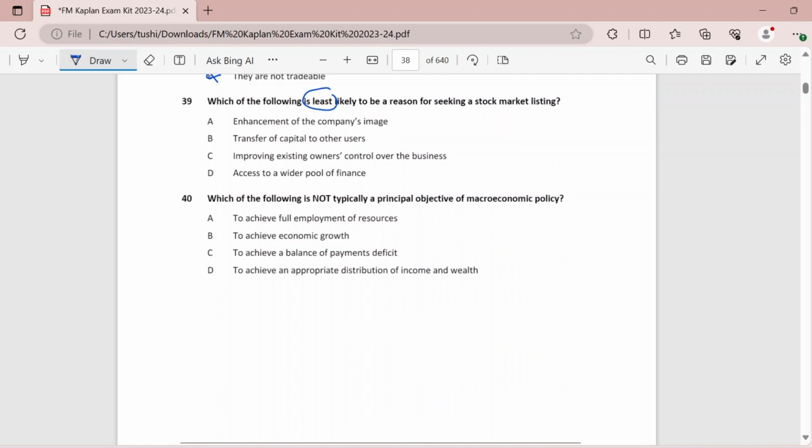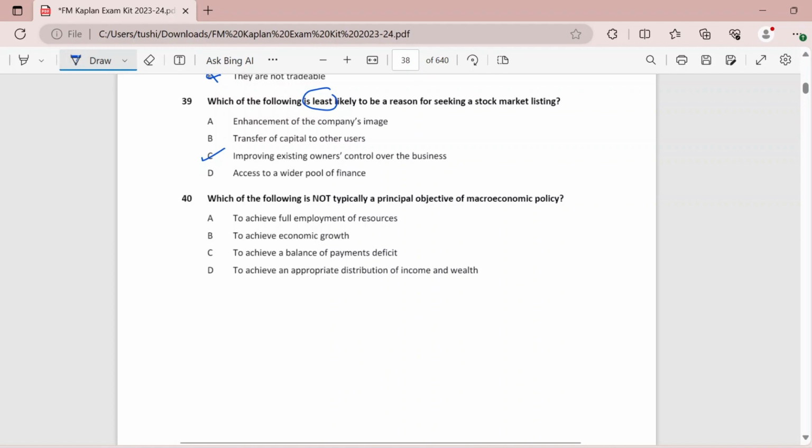So when we go for a listing, definitely the company's image will be better. We will have a transfer of capital again, because we are going for a listing, different people are going to be buying our shares, and we also have access to a wider pool of finance. We need money, that is why we're going to the stock market. So improving existing owners' control over the business is something which will least likely happen, because rather than remaining with the same people, the ownership will be diluted.